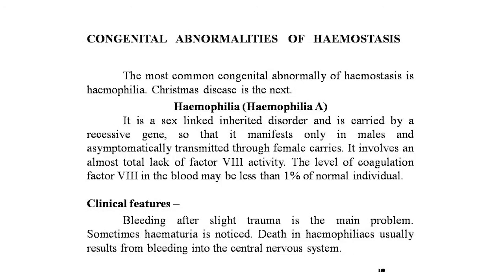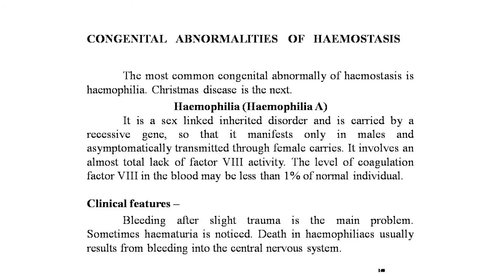Now, the next point is the congenital abnormalities of hemostasis. The most common congenital abnormality of hemostasis is hemophilia. Christmas disease is the next. Hemophilia A is a sex-linked inherited disorder carried by a recessive gene, so that it manifests only in males and is asymptomatically transmitted through the female carrier. It involves an almost total lack of factor 8 activity. The level of coagulation factor 8 in the blood may be less than 1% of normal individuals.